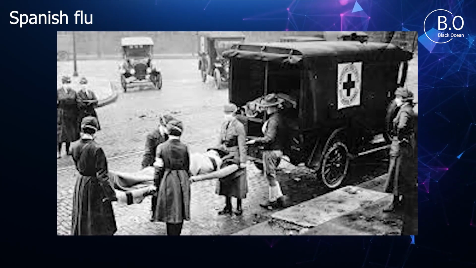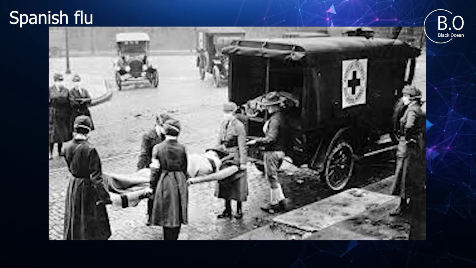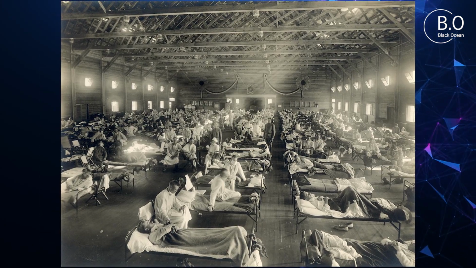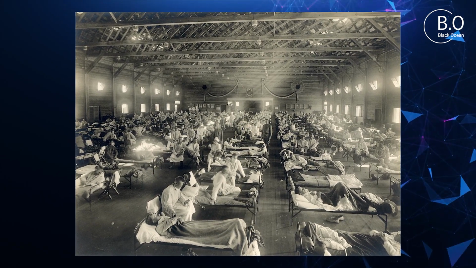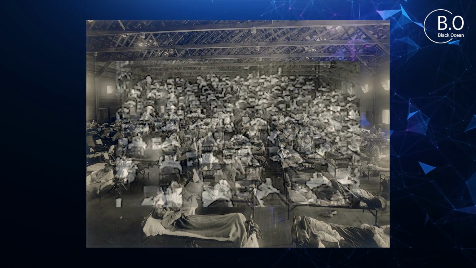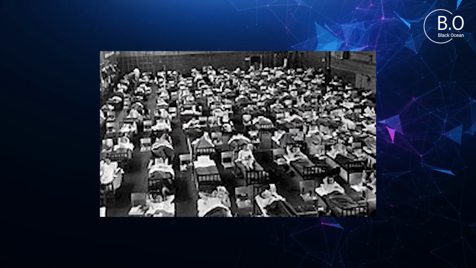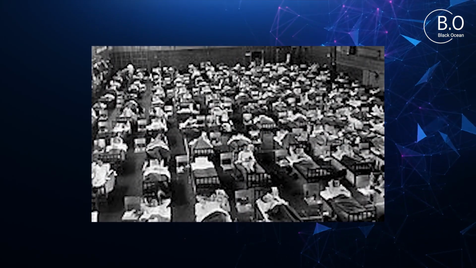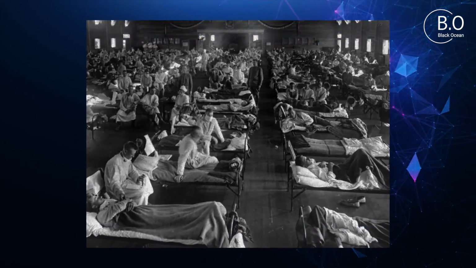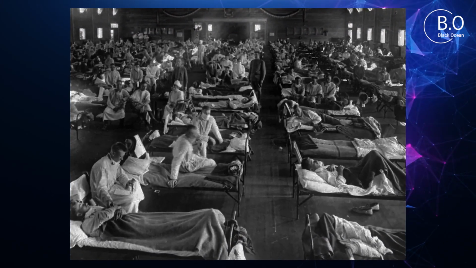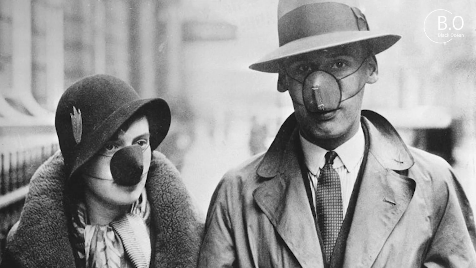Spanish flu. The outbreak of the Spanish flu began in 1918 after the end of the First World War. This disease is known as one of the deadliest epidemics in history. The Spanish flu spread in Asia, Europe, North America, and even the Arctic and some remote islands of the Pacific Ocean. More than 500 million people were infected with this Spanish flu, of which between 20 and 50 million people died.